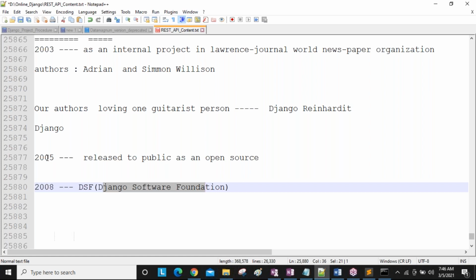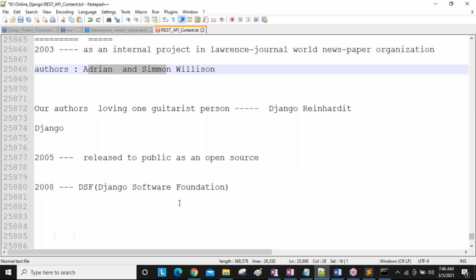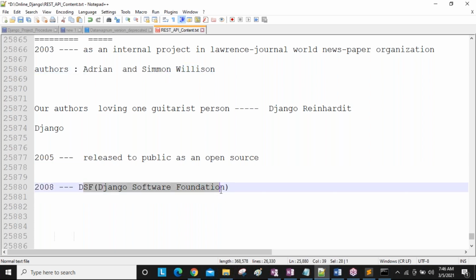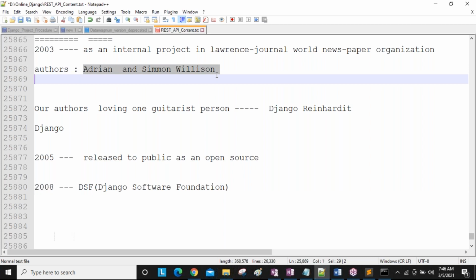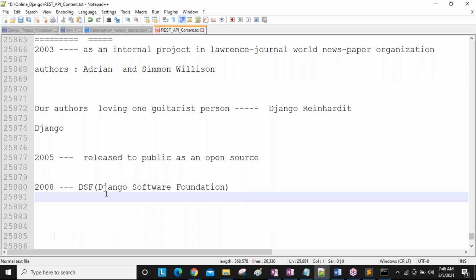these organizations are giving some donations to this company. Okay, we are satisfied with this framework, we are getting a lot of benefits, so we are donating this amount. So you can take it like that, they are giving donations. So these guys, Adrian and Simon Wilson, are spending the donation amount for the company's purposes only, hiring new employees and developing more features. Clear? In the beginning it was just these two people, Adrian and Simon Wilson. Later, they hired a lot of people, paying salaries and so on. Everybody is developing different features, and finally this Django framework is getting popular.